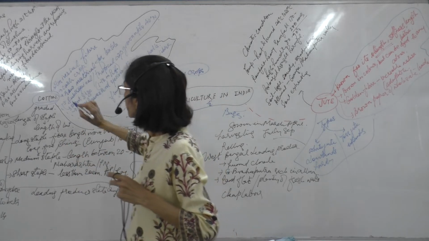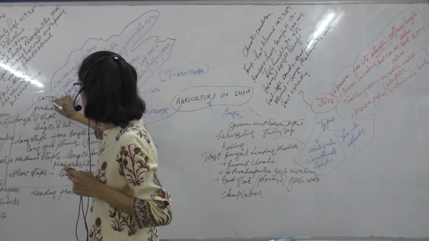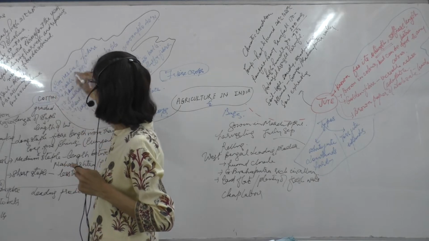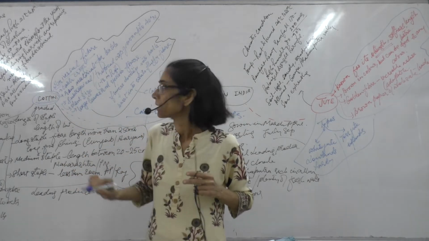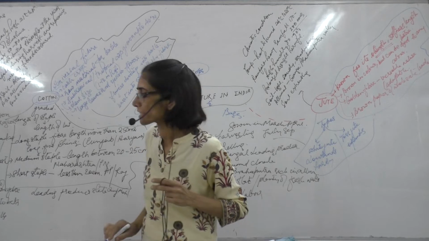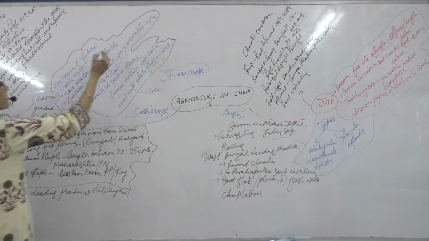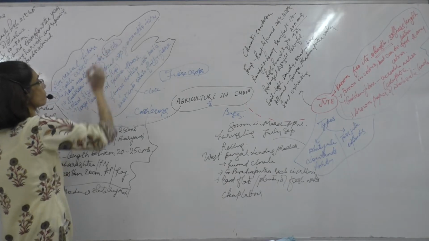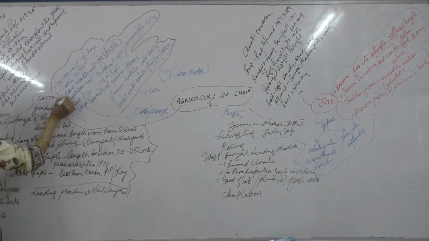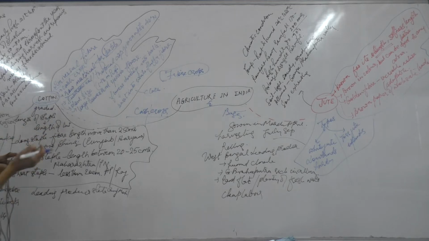Now it's a universal fiber. This is a fiber which is generally used all over the world, and then provides the raw material. The cotton provides the raw material for the textile industry. Wherever the cloth is manufactured, the cotton is used as the raw material. It is from the cotton that the cloth is being manufactured.